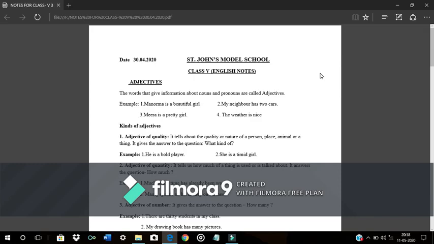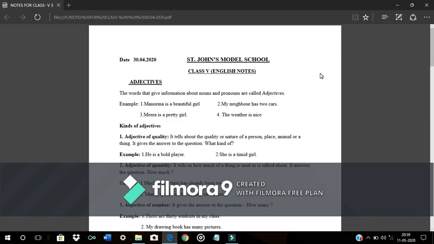Now there are some more examples. Sita is a clever girl. Girl of what kind? Clever. So clever describes the girl Sita. I don't like that boy. Which boy? That boy. That. He gave me 5 mangoes. How many mangoes? 5 mangoes. There is little time for preparation. How much time? Little time.